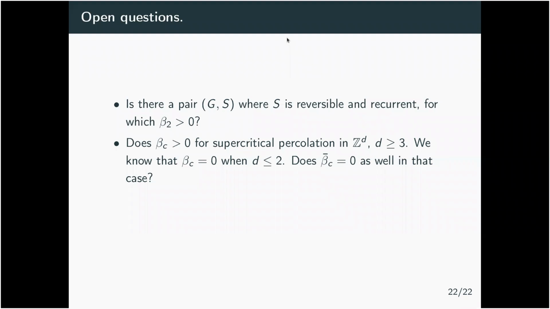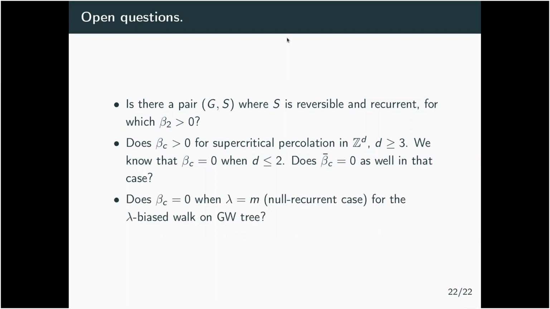Another one, that you already mentioned, is whether beta c is positive for supercritical percolation. And the last one is the null recurrent case of Galton-Watson trees that we have not touched in the paper, and it's not clear whether beta c should be 0 or positive. It's a similar problem to percolation. Okay, so thank you very much for your attention.